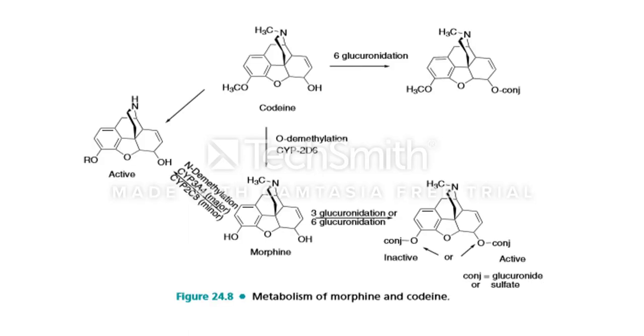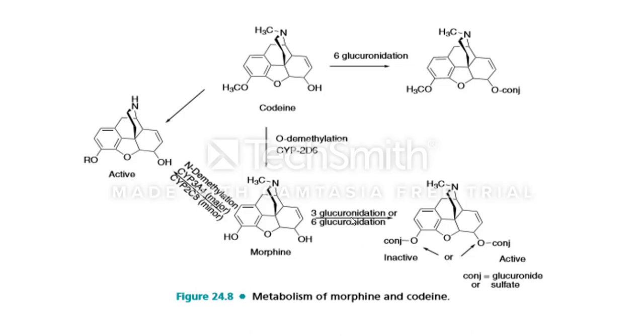Then the metabolism of morphine and codeine. Morphine generally undergoes a glucuronidation or conjugation reaction at the third and sixth positions. It is generally a glucuronidation conjugation or sulfate conjugation.